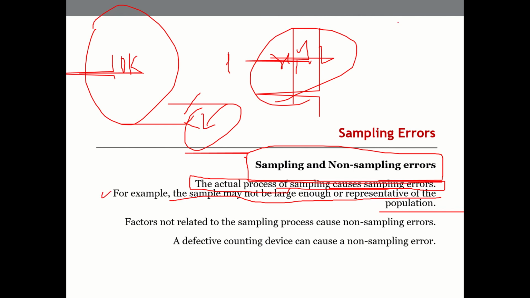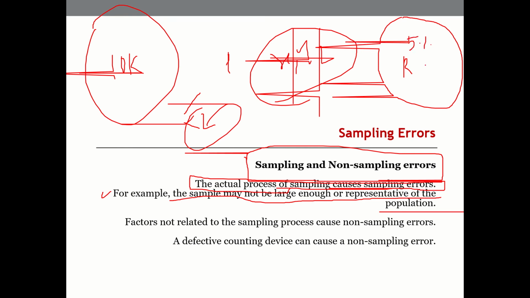I'll give you an example. I think I must have told you this last time also. During the parliamentary elections, they discuss post-poll results or pre-poll results, survey results, and they say our sample size is 5%. That means they survey about 5% of the population throughout the country, and then they say the mood of the nation is with X party or Y party and so on.